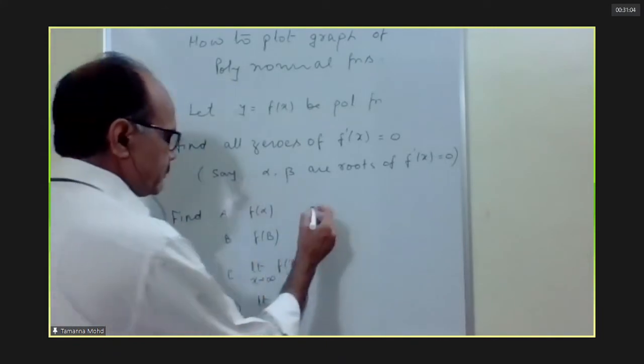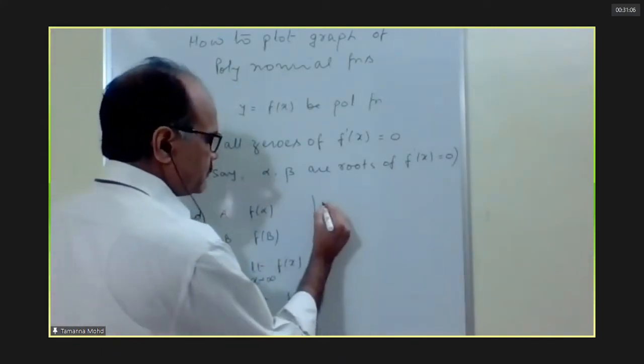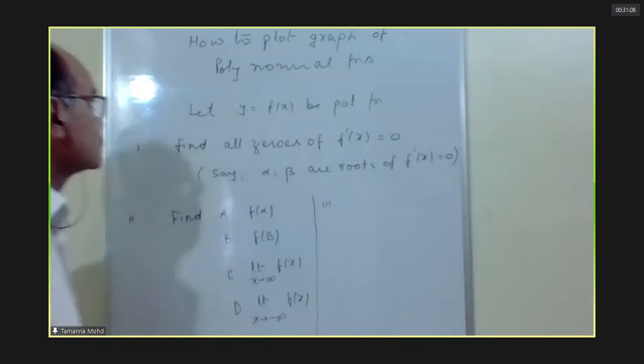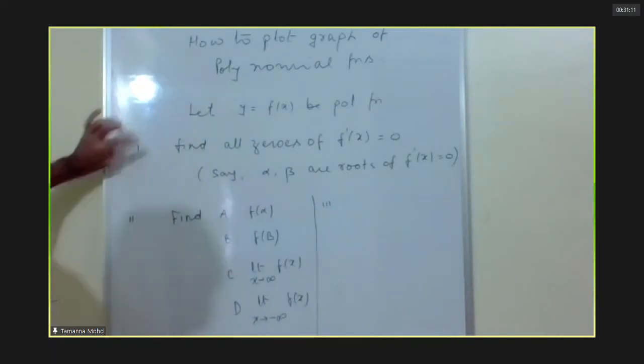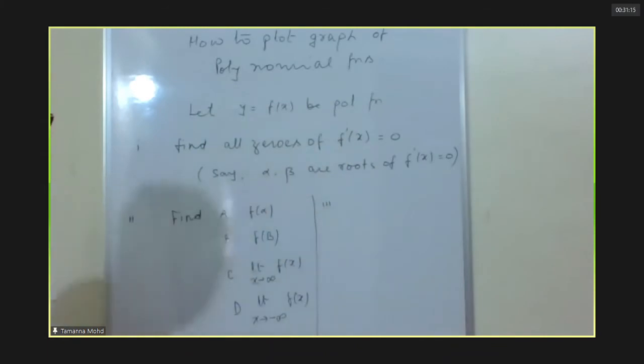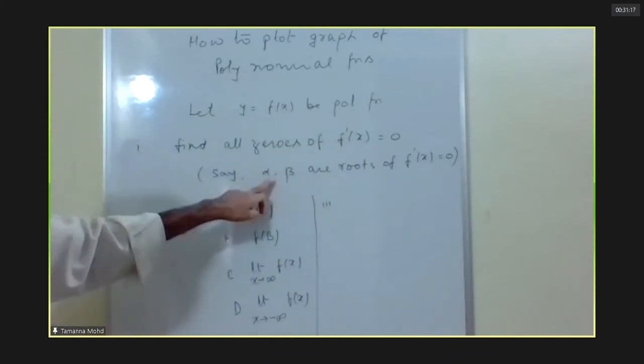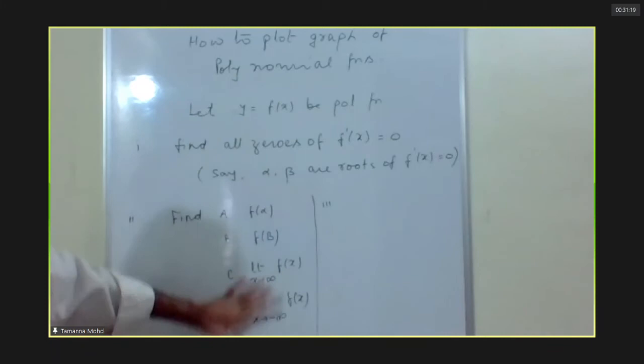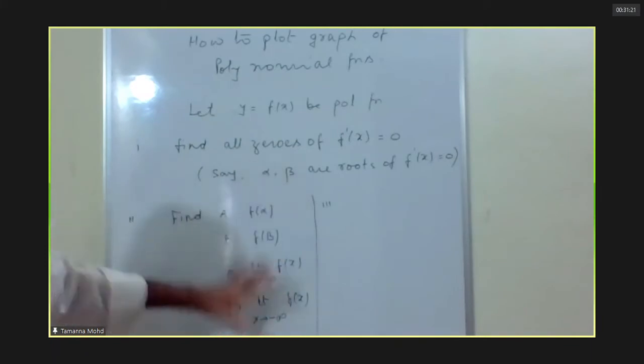Third step. First step is to find all the zeros of f prime x equal to 0. Suppose the zeros are alpha, beta. After that, find all these values.